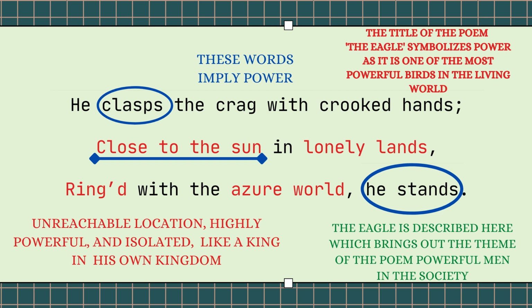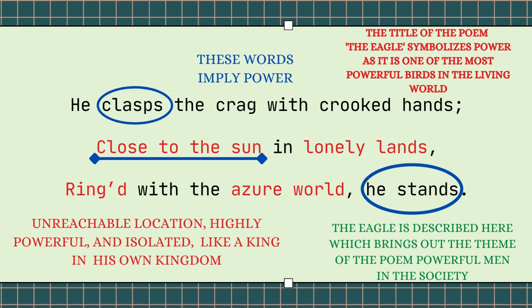Think of powerful men in the society. Try to relate it to the scene of the eagle here. Powerful men in the society, like this eagle, they know how to hold on to something with a lot of power. They are also close to other powerful people, like the eagle is close to the sun.